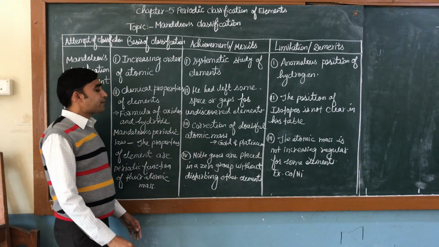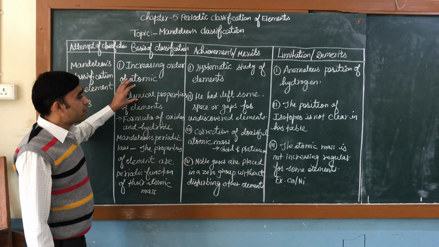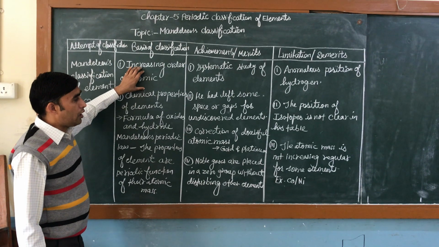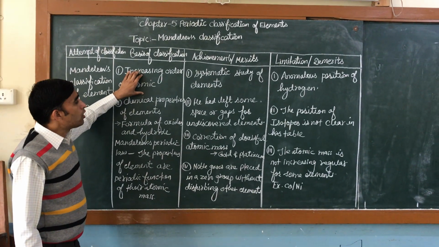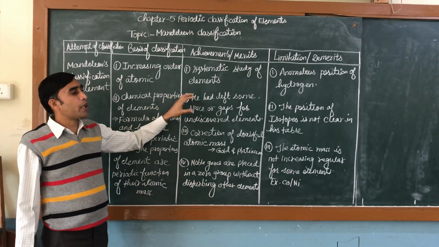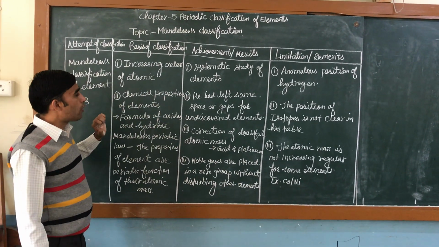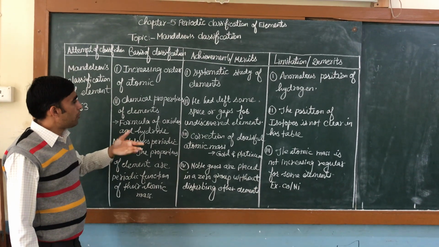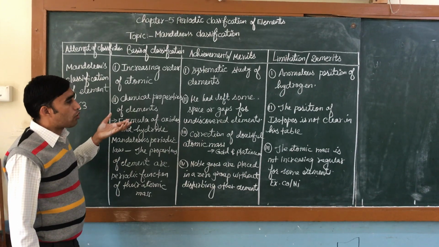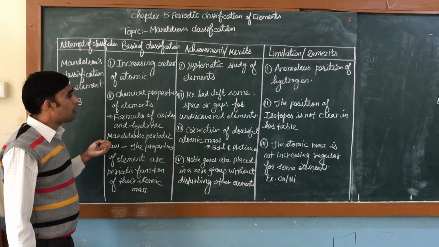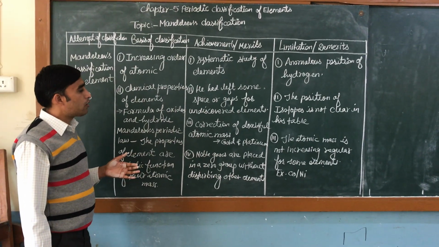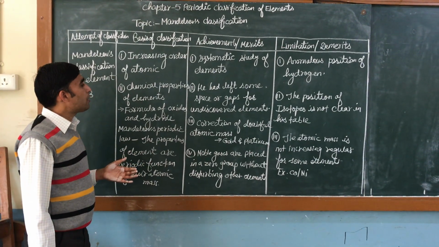In his table, as you see, as a base he has taken the increasing order of atomic mass. But in his table, some elements are there which do not follow the regular increasing order of atomic mass. In case of cobalt and nickel, cobalt has less atomic mass but is placed before, and nickel is placed after. So these are some limitations of Mendeleev classification of elements.